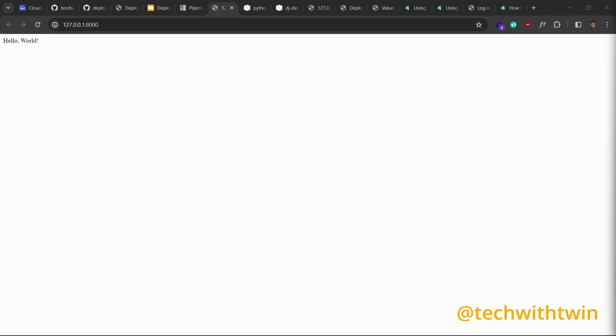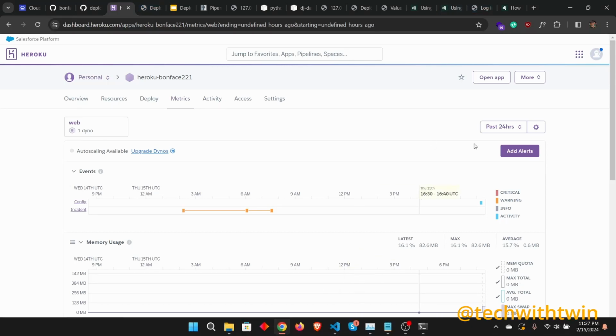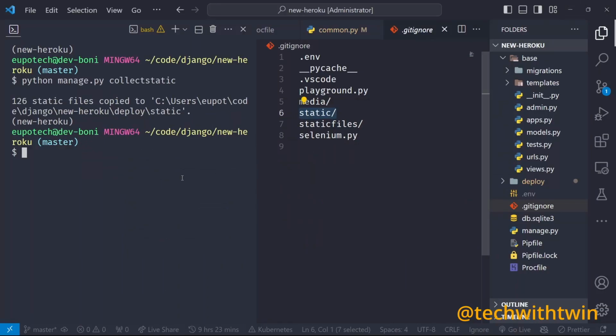Because I have my access key, let me remove the collect static files. So that's it. Let's try to make Heroku run this.